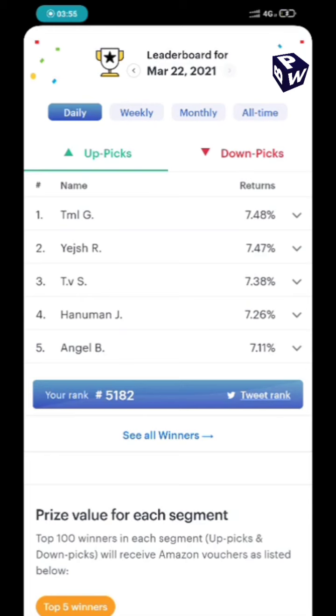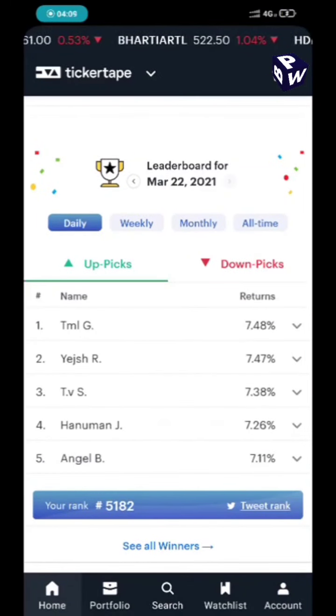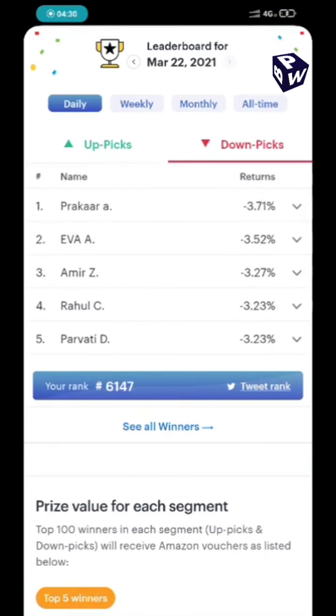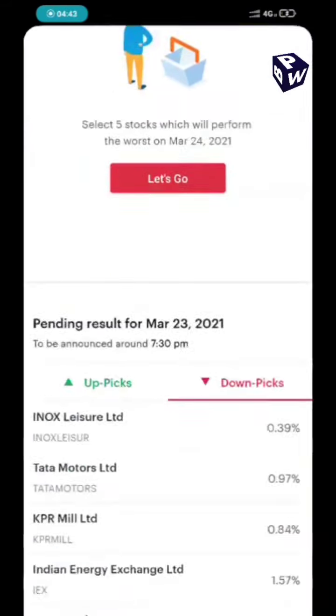When we scroll more, you can see the leaderboard, and as I told to focus on the word segment, वो इसलिए था क्योंकि जो विनर्स होंगे वो अप पिक्स और डाउन पिक्स के लिए सेपरेट होंगे. Okay, for example, you can see for the up picks winners for yesterday's game, that is March 21 2021. The winner are, the first winner is TMLG, second Yejesh R, just like that. And for down picks the winners are different, that is the first winner is Prakar A, second is EVA A. So just like that. So these are the two segments.